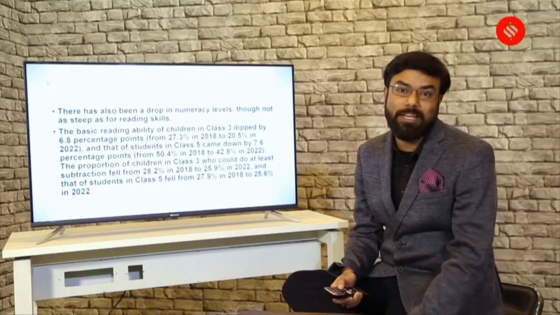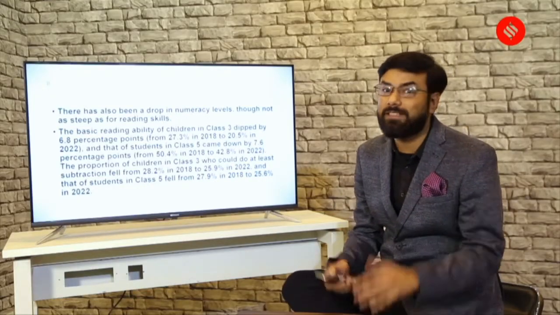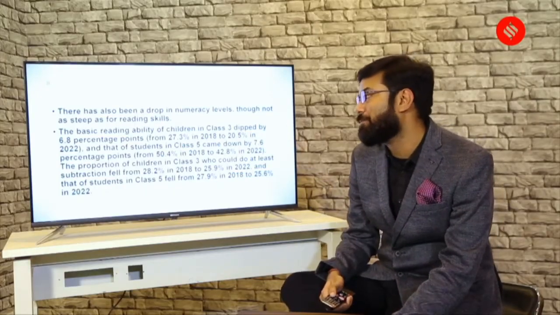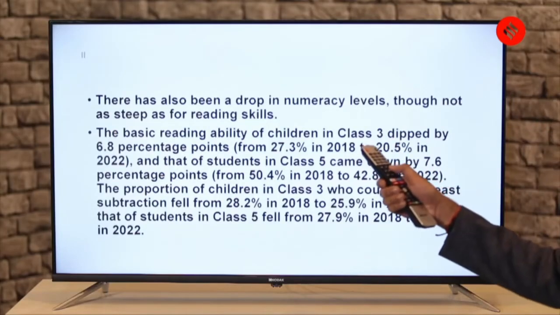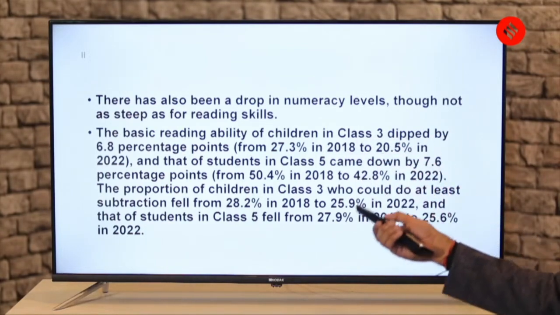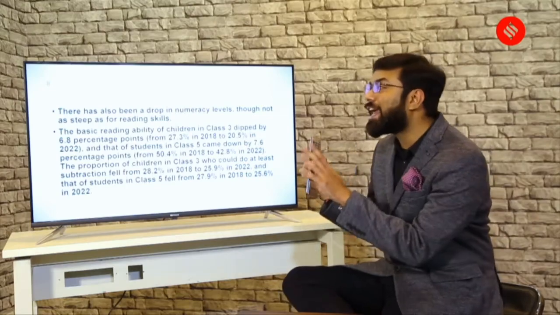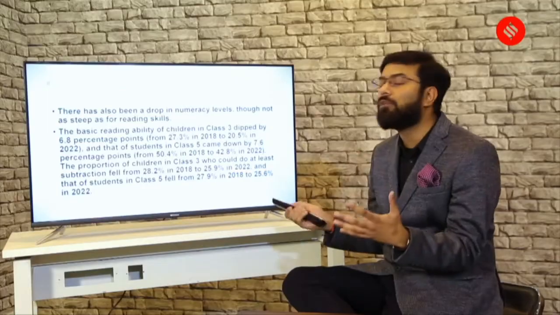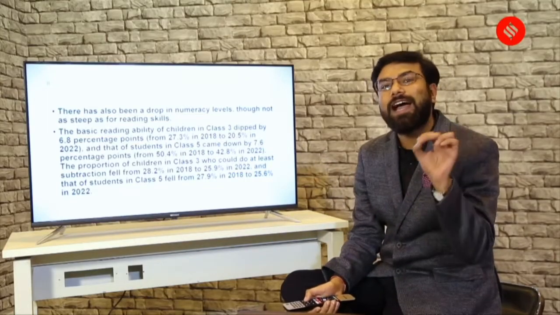When you read, for example, the interview of the CEO of Pratham in the explain section, you will definitely get an answer for it. Now, the basic reading ability for children in class 3 dipped from 6.8% points and so forth. The reason I gave you this data is that sometimes we get afraid after seeing so many numbers. That is what I have been telling you.